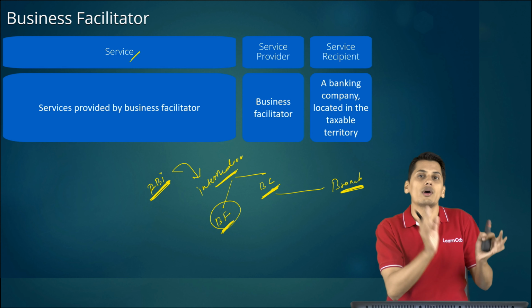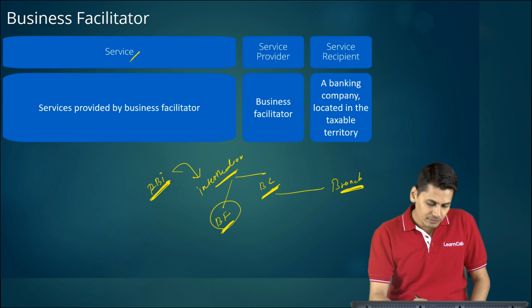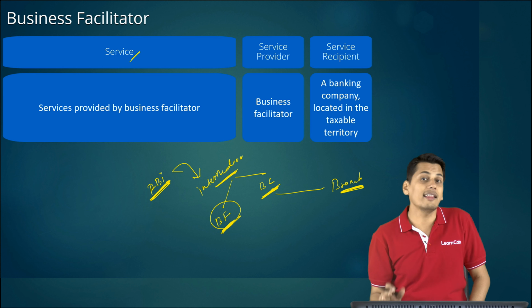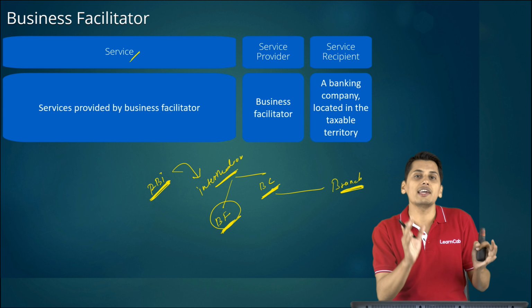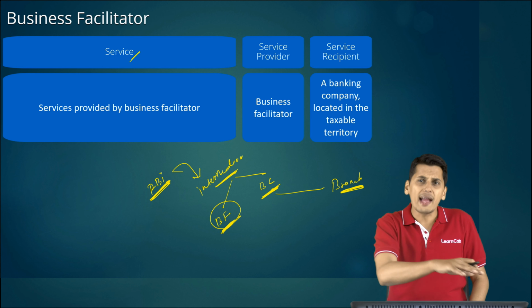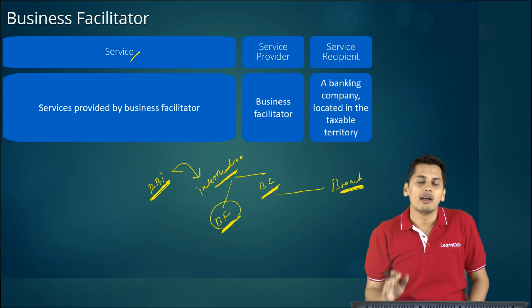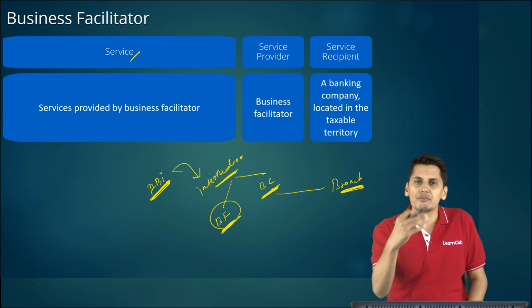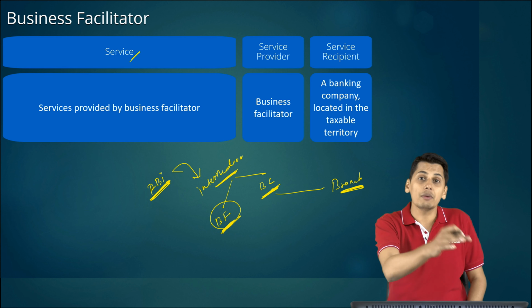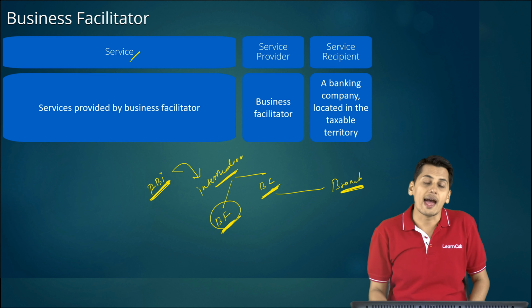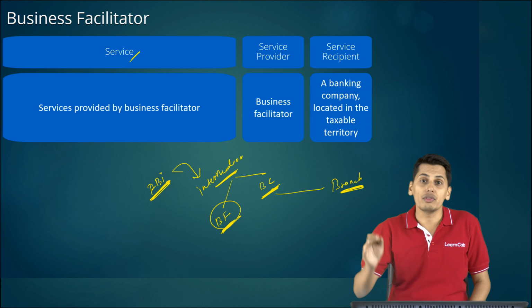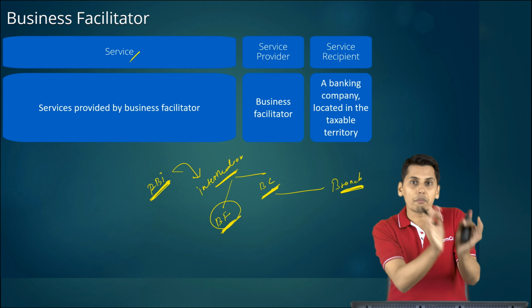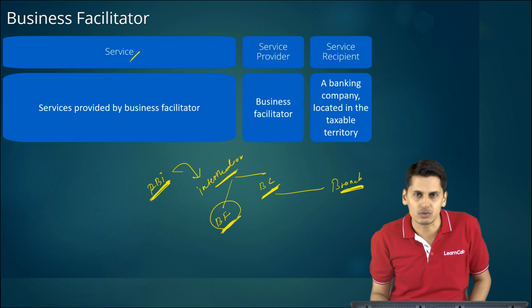So they would raise an invoice upon the bank. The business facilitator and the business correspondent will charge for their services to the bank. The bank in turn might charge the customer. Let's suppose the business facilitator for a particular transaction has charged some 5 rupees to the bank. The bank may charge the customer 10 rupees, and GST needs to be paid upon the entire 10 rupees by the bank when it is charging this to the customer.